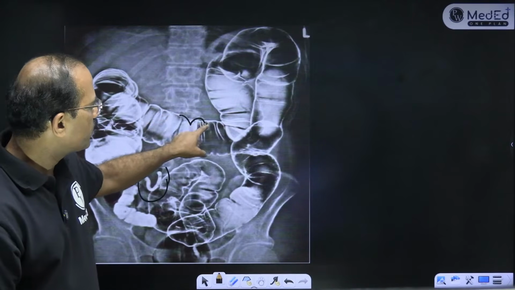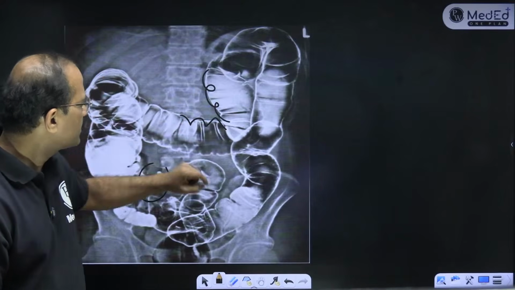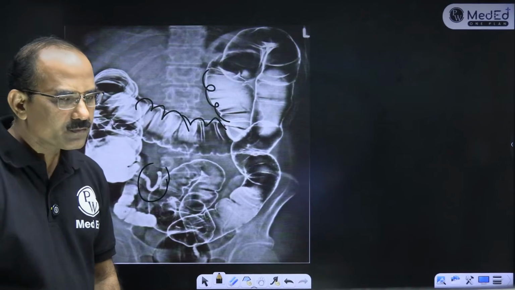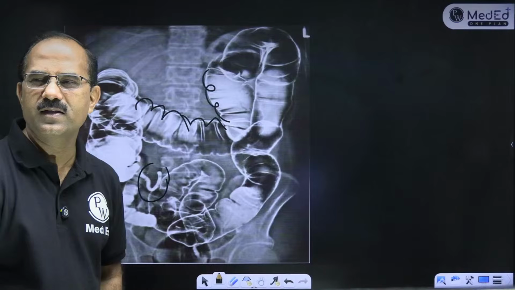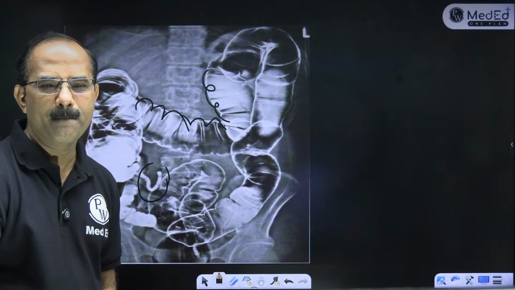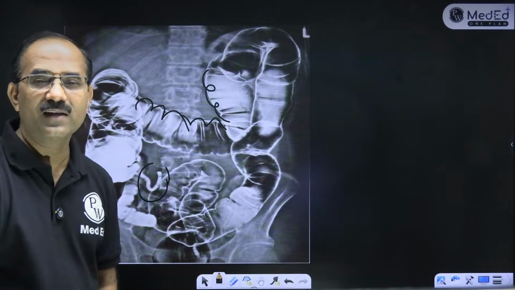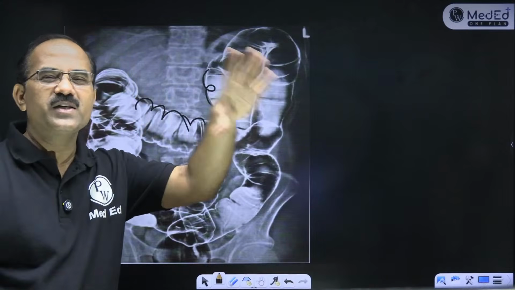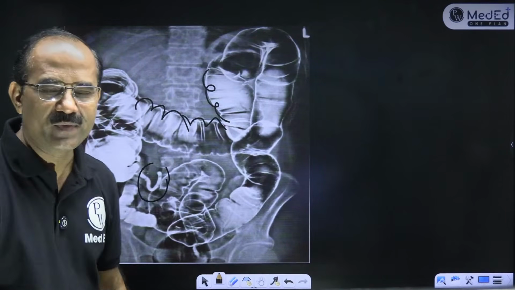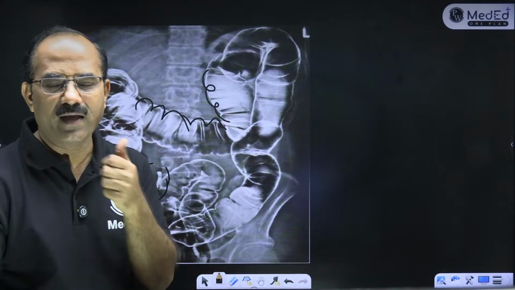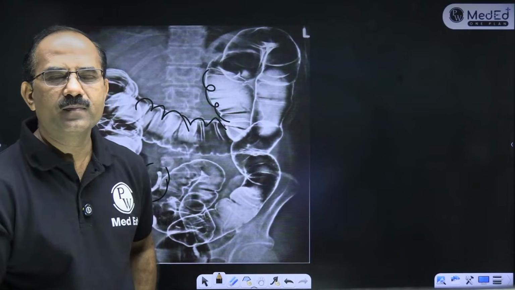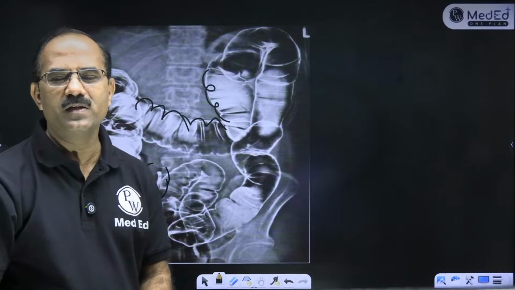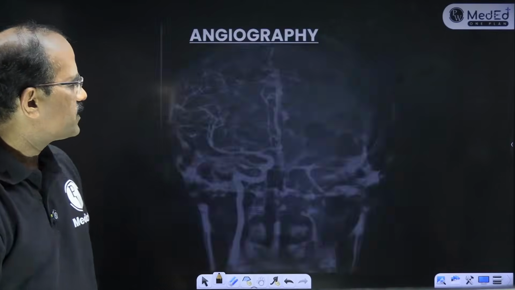And you can see this. What is this? What is this known as? हाँ, इसका नाम क्या है? Answer this. Any guesses? What is that known as? That is one of the characteristics of large intestine. Haustrations or sacculations. Sacculations एक है, एक tinea coli है, and third is appendices epiploicae. ये तीन characteristics हैं large intestines के.